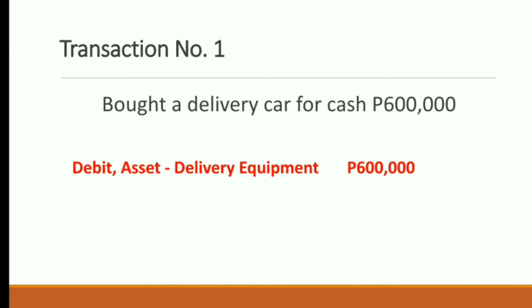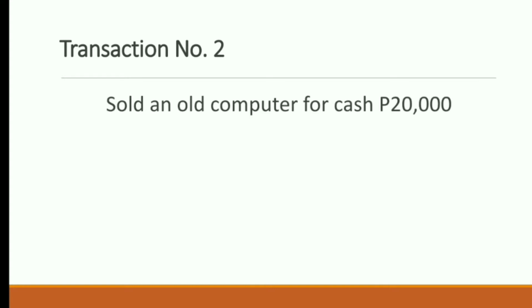Now, for our credit, what do we part with, or what do we give up in order to get the delivery car? Of course, it's the cash. So our credit would be an asset, cash, for 600,000 pesos. Moving on to transaction number 2. Sold an old computer for cash at 20,000 pesos.